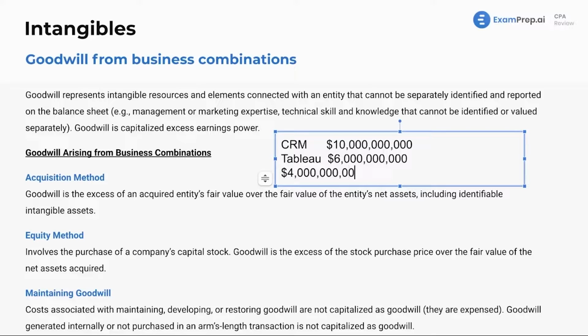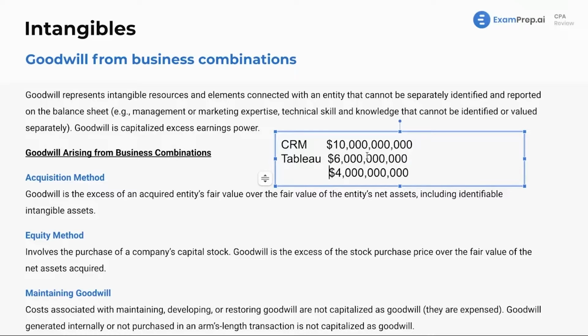Now, I'm going to describe this in a few ways. It's essentially a flex, right? It's a flex. Now, could Salesforce have bought Tableau for $6 billion? Sure. Why didn't they? Many, many reasons, right? We're not so much concerned as to why. Now, goodwill is, as it says, it's good. You are showing goodwill. Like, you are showing that you believe what you're buying is actually worth a lot more than what it's valued at. So there's that factor. There's the factor of you're now creating an intangible asset on your balance sheet. A lot of reasons. Again, not too important why.